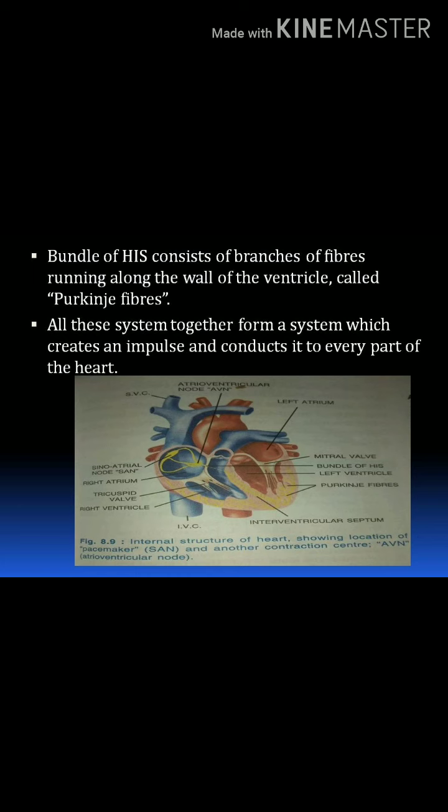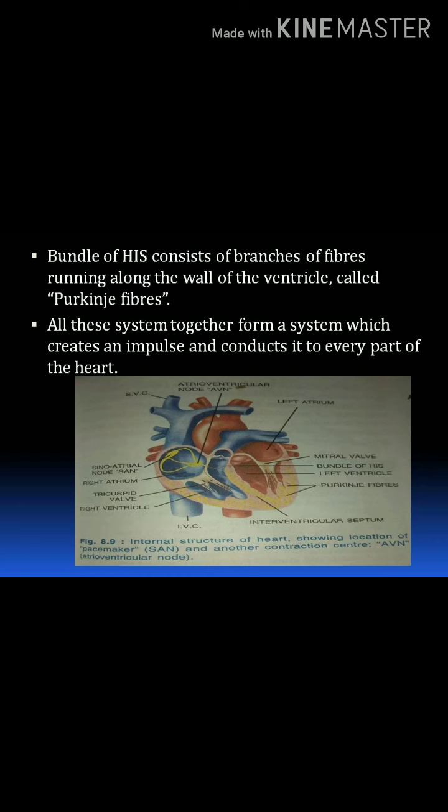Next, the bundle of His consists of branches of fibers running along the wall of the ventricle, called Purkinje fibers. Here the bundle of His once again divides and forms many fiber-like structures. These fiber-like structures run on the wall of the ventricles, so they are called Purkinje fibers.